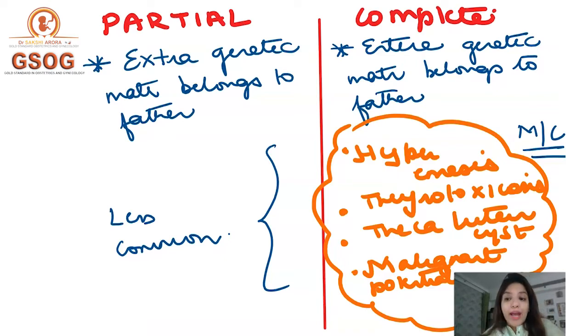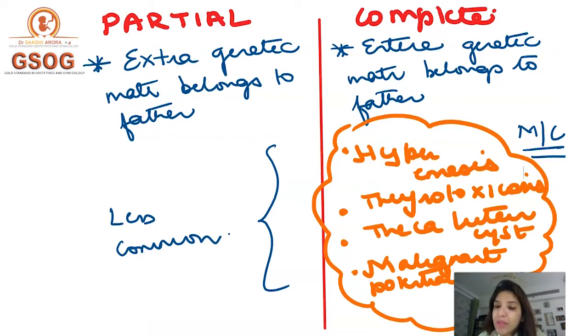But in a complete mole, the entire genetic material belongs to the father because the ova was empty. Ova did not have any genetic material, right? So this was about the chromosome number and the differences between the partial mole and complete mole based on their genotype. Genotype is the genetic makeup.